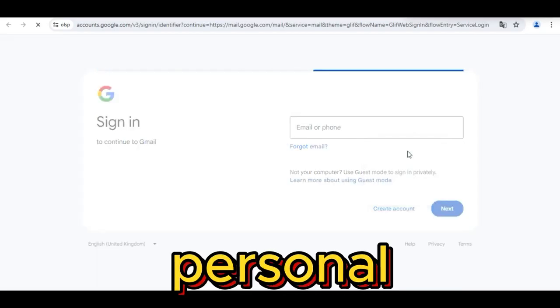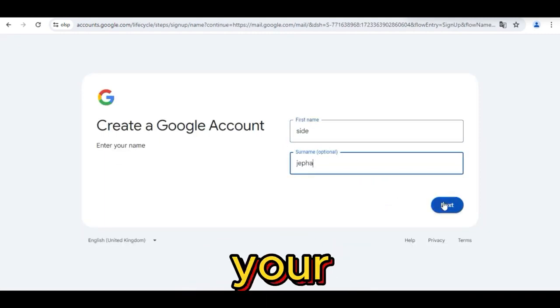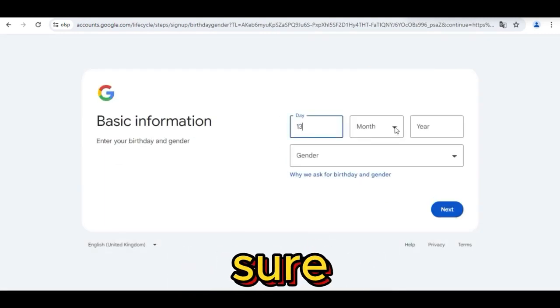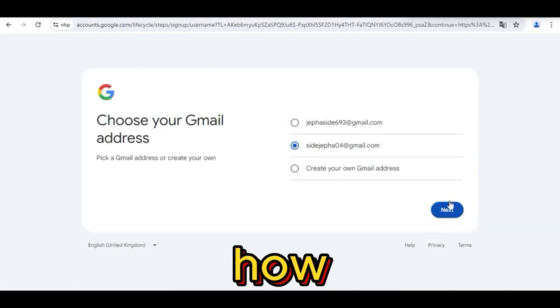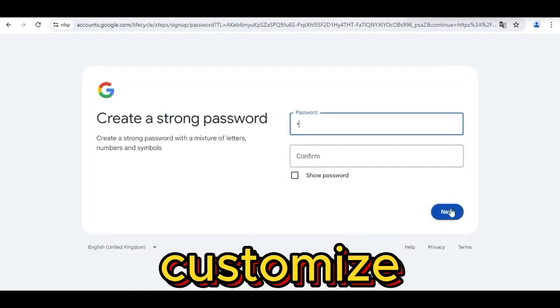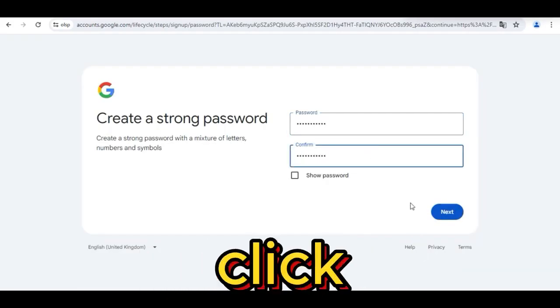Then choose For my personal use. Fill your first and last name as usual, then click Next. Fill your date of birth and gender, but make sure the age is above 18 years, then click Next. Here choose how you want your email to look, or you can customize it, and then click Next. Fill your password and confirm it, and lastly click on Next.